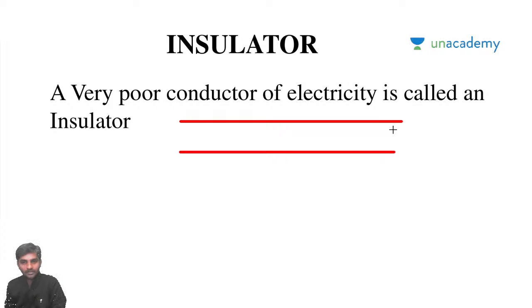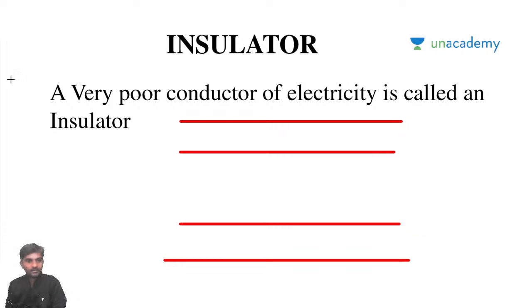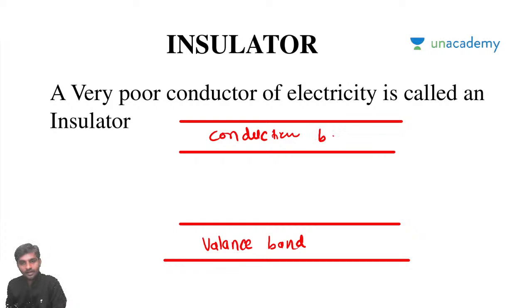Now I'll try to explain here using the concept of the valency band. This is called the valency band, meaning filled states, and this is called the conduction band. In between these two, what will be there? You will have an energy gap, Eg.